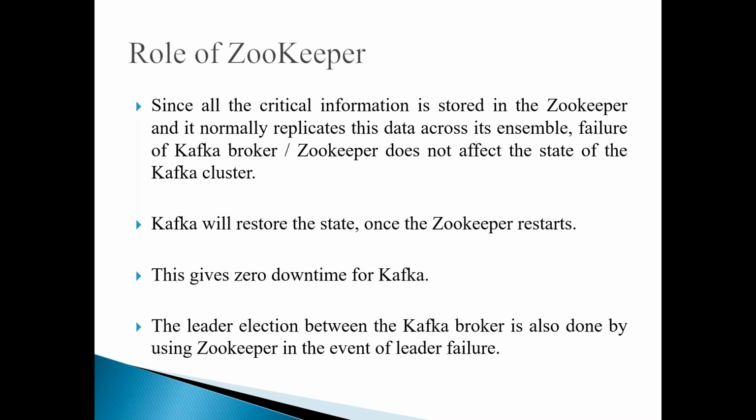So here the synchronization broker is having its cluster and Kafka broker is having its own cluster. Kafka will restore the state once the zookeeper restarts, because it is replicating. Once the zookeeper is restarted, it will maintain the state, at what time, at what state it is done, etc. So this gives zero downtime for Kafka.